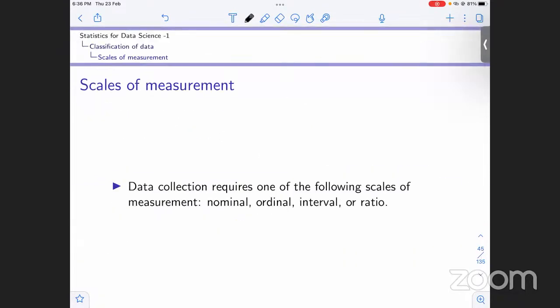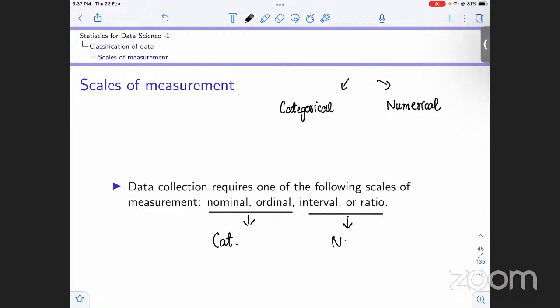Scales of measurement, okay. So when we have data collection, it has to have either one of these scales of measurement, okay. Either it would be nominal, or ordinal, or interval, or ratio. Now we just saw we have two types of data. One is categorical, right? And the other one is numerical. So for categorical variables, what we have is nominal and ordinal scales of measurement. And for numerical, what we have is interval and ratio. So this we study for categorical, and this we have for numerical variables, okay.